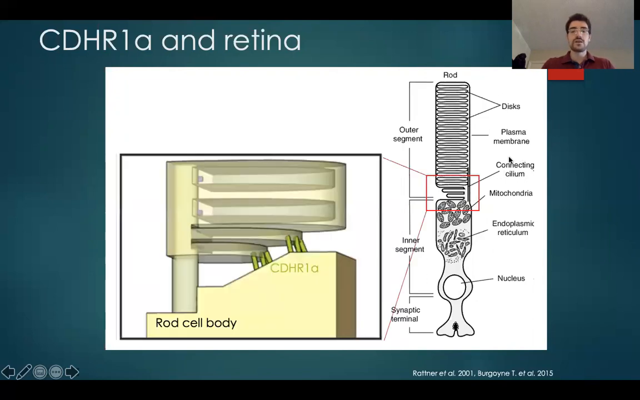A lot of papers have described CDHR1a as localizing to this region of the connecting cilium, and then Burgoyne recently described that CDHR1 is actually binding the immature vesicles, the ones that weren't surrounded by the membrane, to the cell body.